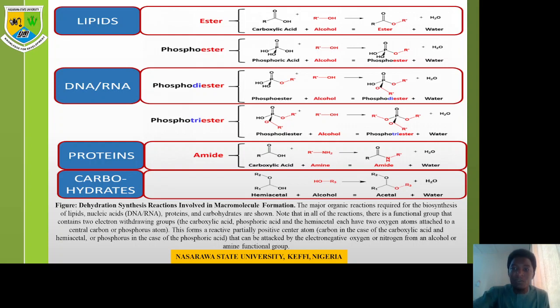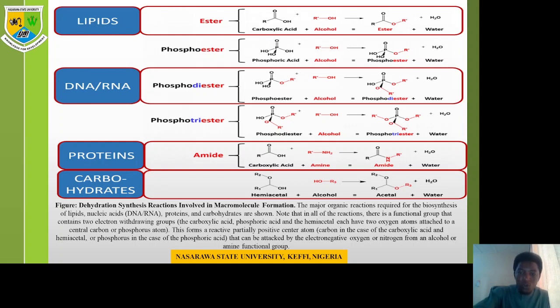You can see the R group of the alcohol binds to the OH site of the carboxylic acid, at the same time releasing what? Water. You can see the only thing that goes out here is the hydrogen group. The hydrogen group in the carboxylic acid now goes and binds to the OH of the alcohol, releasing water, while the R group now binds to the carboxylic acid. The same thing happens for the phosphoester, phosphodiester, phosphotriester, and the amine group.